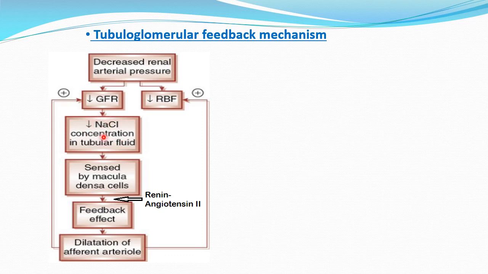And by the time this tubular fluid reaches the macula densa cell, that means at the juxtaglomerular apparatus, it will again decrease. And this decreased sodium chloride concentration will be sensed by the macula densa cell of the JGA. That will, via the feedback mechanism, stimulate the release of vasodilators that are basically affecting the efferent arterioles. The dilatation of the efferent arterioles will increase the GFR. So in this way, this macula densa cell sensor will help to maintain the GFR.